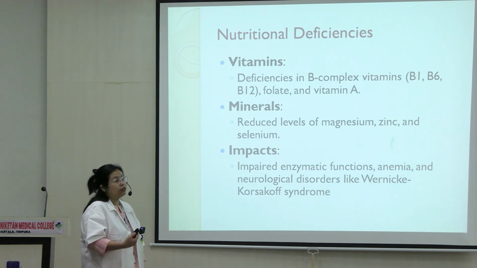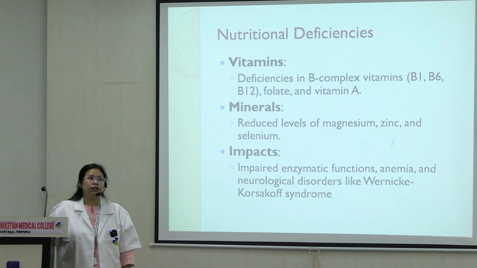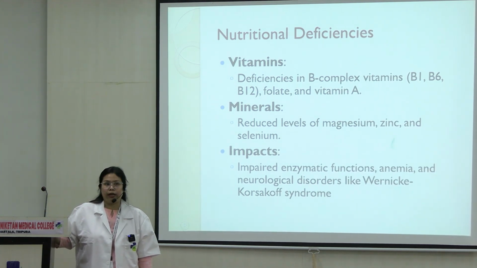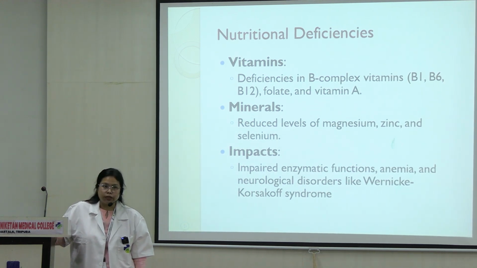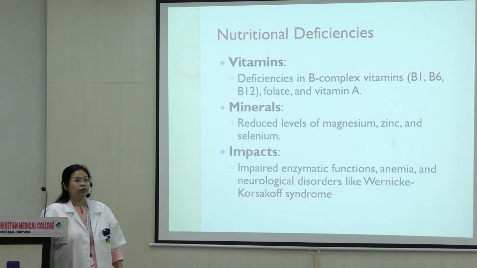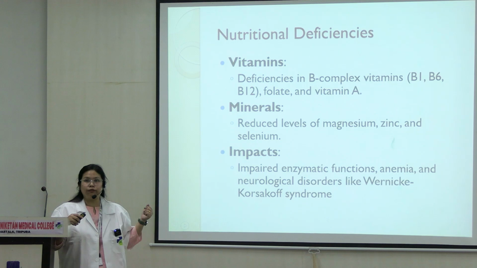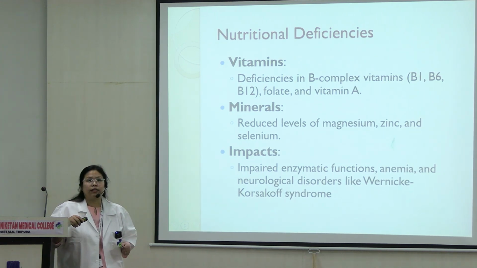Vitamin and mineral deficiency happens. So in one of your seminars, I asked this question: why would alcohol lead to anemia? Why would alcohol abuse lead to anemia? The answer is because alcohol causes malabsorption of these minerals and vitamins, especially vitamin B12, folate, right? B1, B6, and folic acid as well.